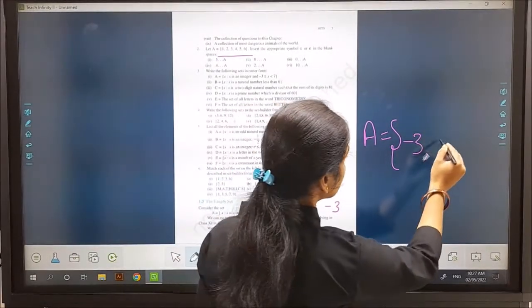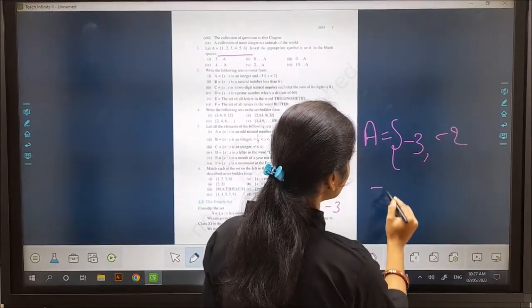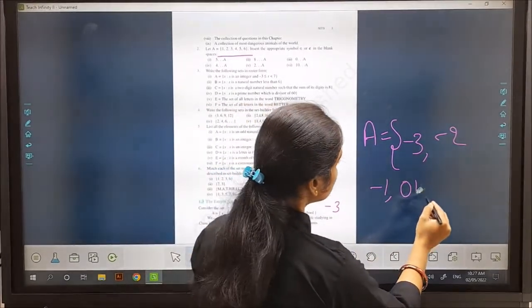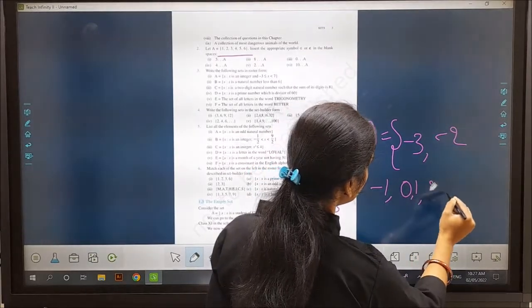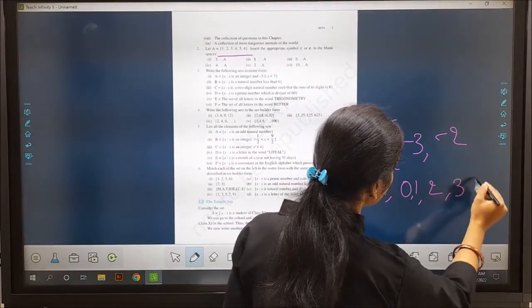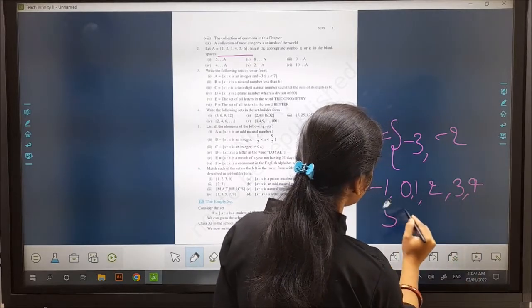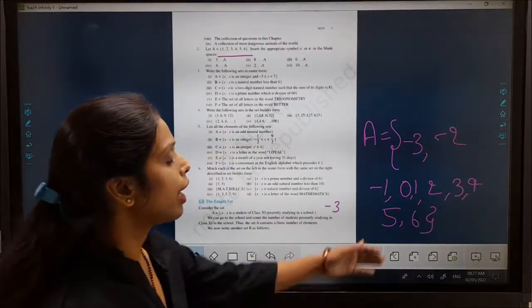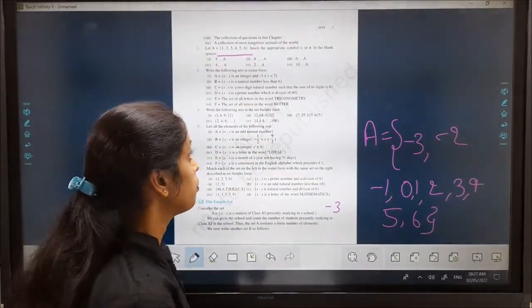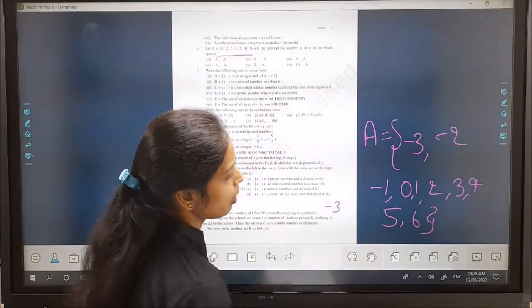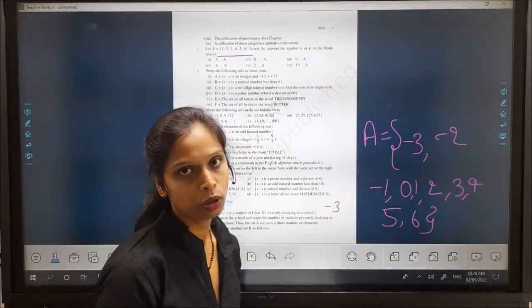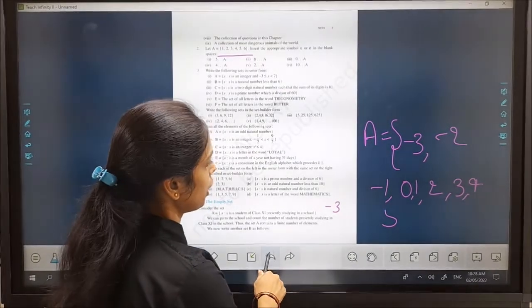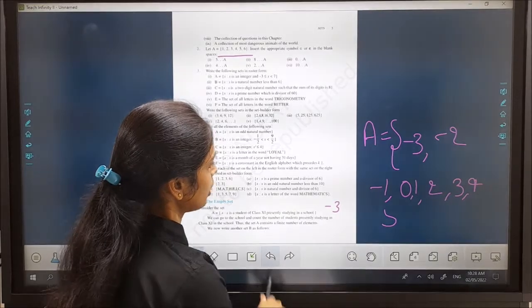Minus 3, minus 2, minus 1, 0, 1, 2, 3, 4, 5, 6 are the elements of the set. Because x is less than 7, that's why we will exclude 7. This is a way of representing a set.